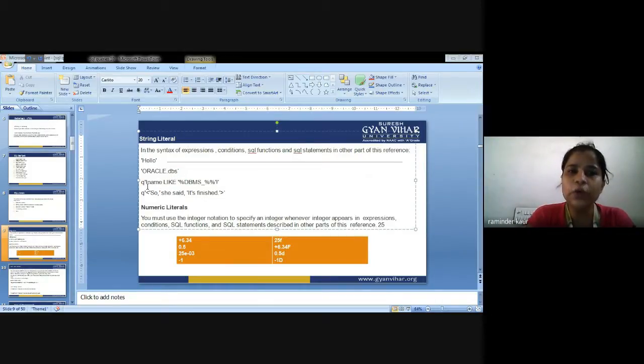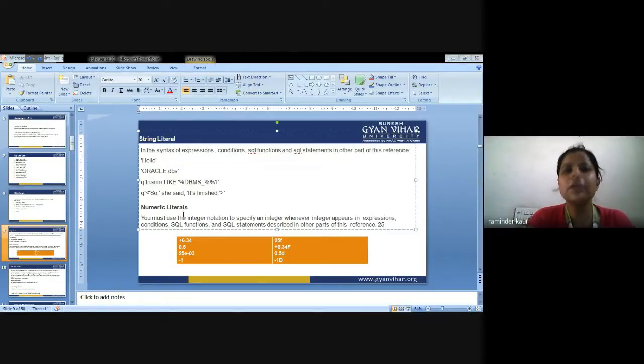Next is q followed by a single quotation mark, then a name like percent dbms underscore percent, then factorial, enclosed in single quotation marks. So there are various syntax, expressions, conditions, functions and statements given for reference.